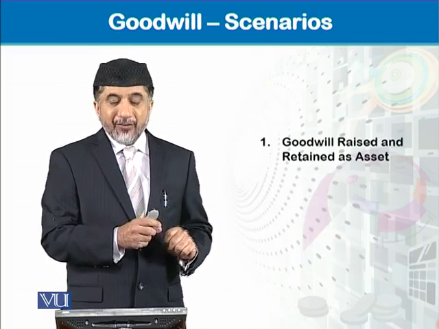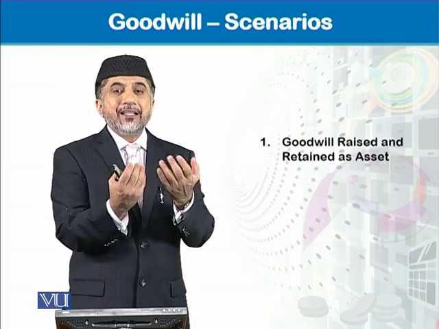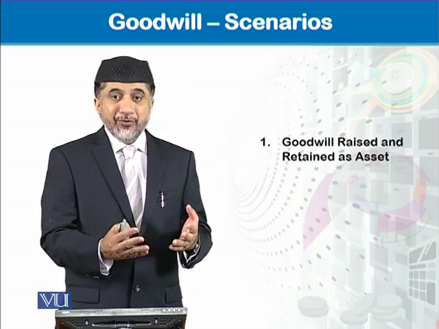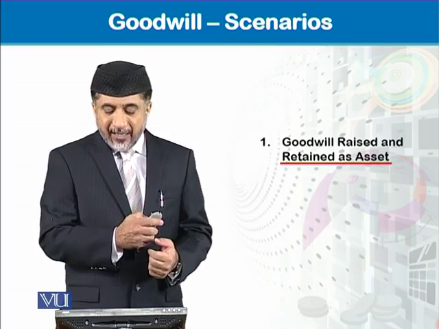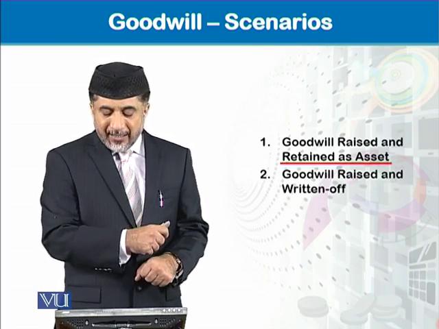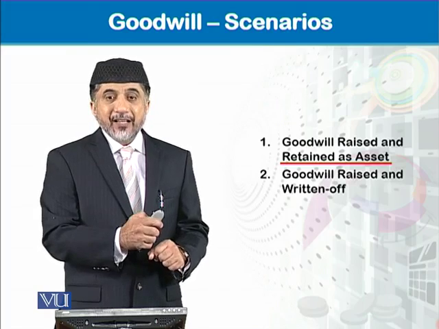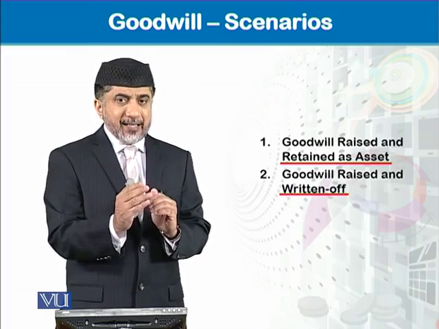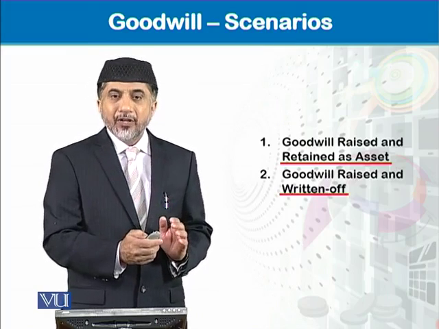Number 1 is goodwill raised and retained in the business as asset. Okay, we'll see in which case this happens, which is in which case the goodwill is retained as an asset. And the second is goodwill is raised and written off. We raise the goodwill as an asset and then write off from the books of accounts.